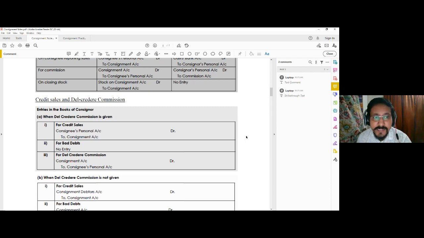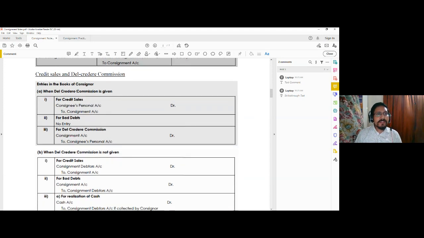So what will be the changed situation? In case the del credere commission is provided, it is the consignee who will be entitled to bear the bad debt loss. So the additional risk of bad debt loss the consignee will be bearing in that situation, and for that he will be receiving that del credere commission. However, del credere commission is calculated on the entire sale, just like the normal ordinary commission. It is not calculated exclusively on credit sale. Okay, in that way. So, entries in the books of the consignor when the del credere commission is given.